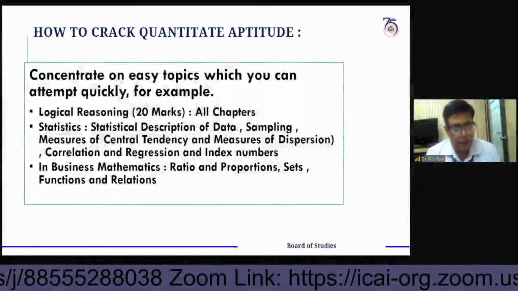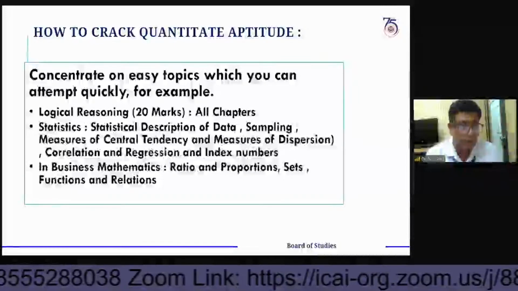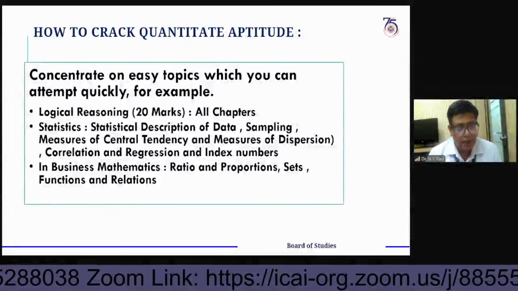Next one is direction test. In total there are 8 directions.